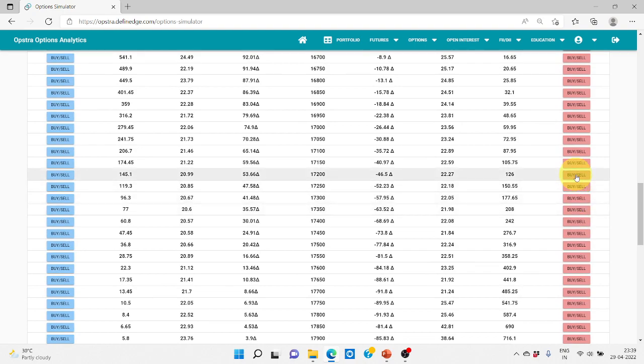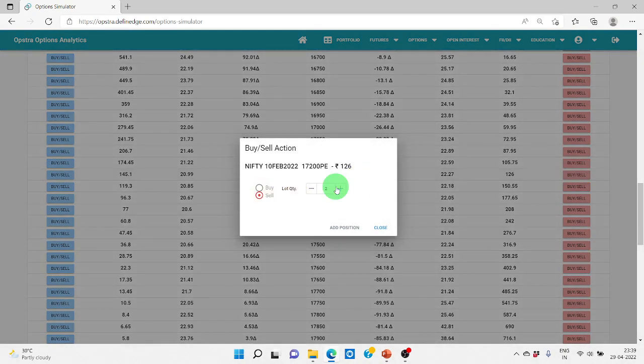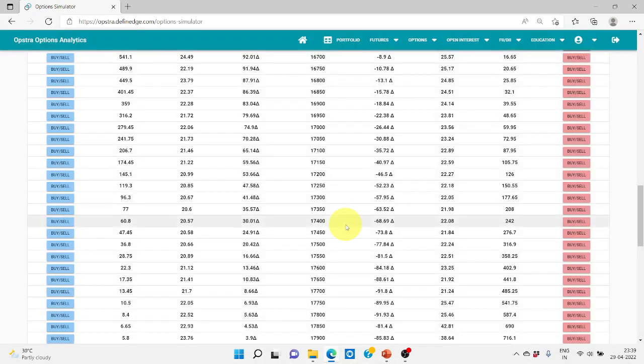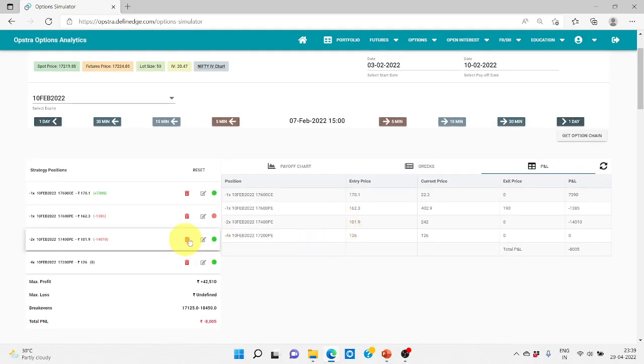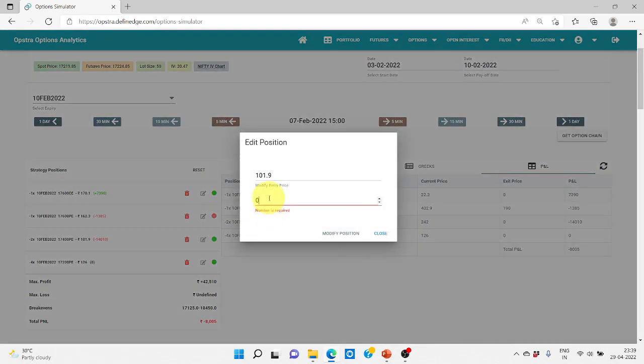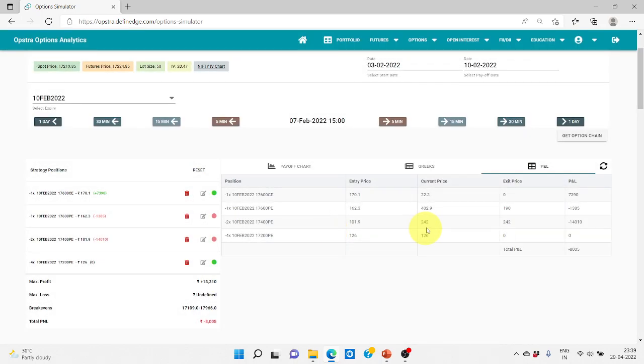Where do you get 120? We get 126. 126, 4 times we are going to sell. And this we should close it. We are closing at 242 and booking a loss here. Now we will see what happens in the next day.